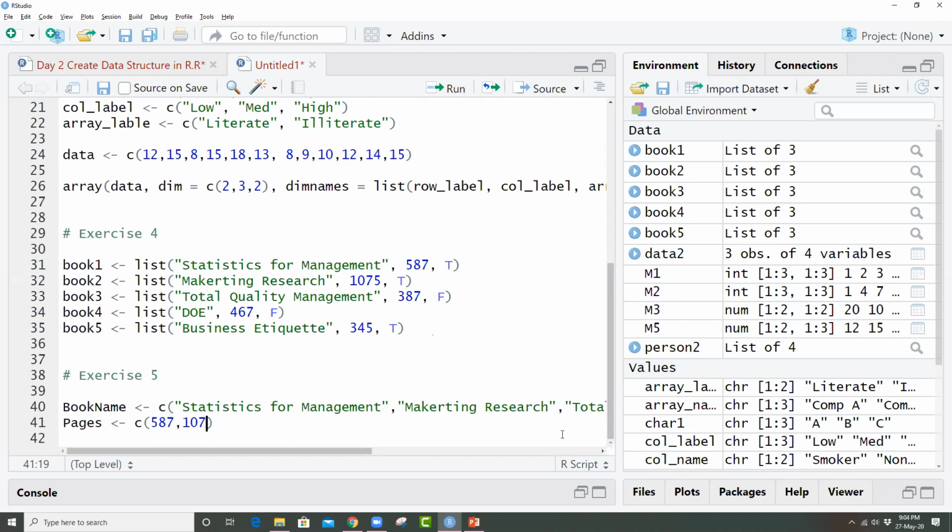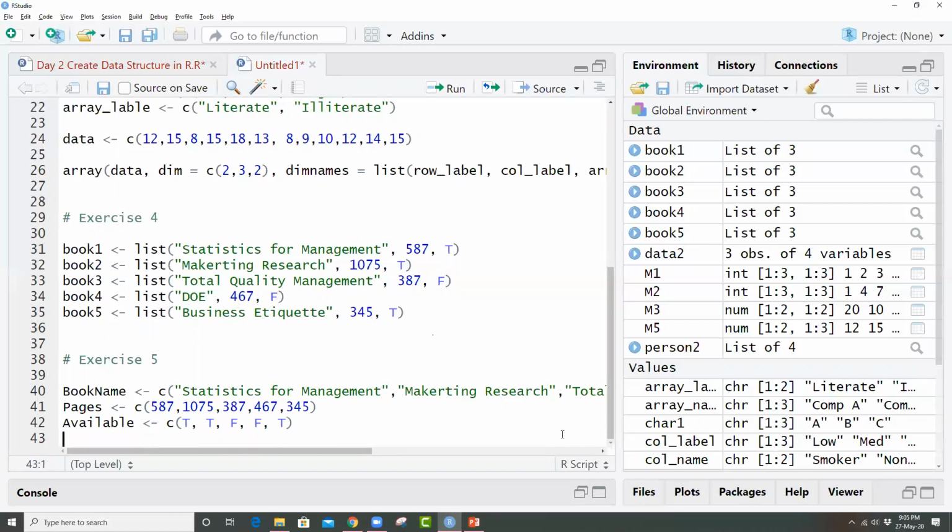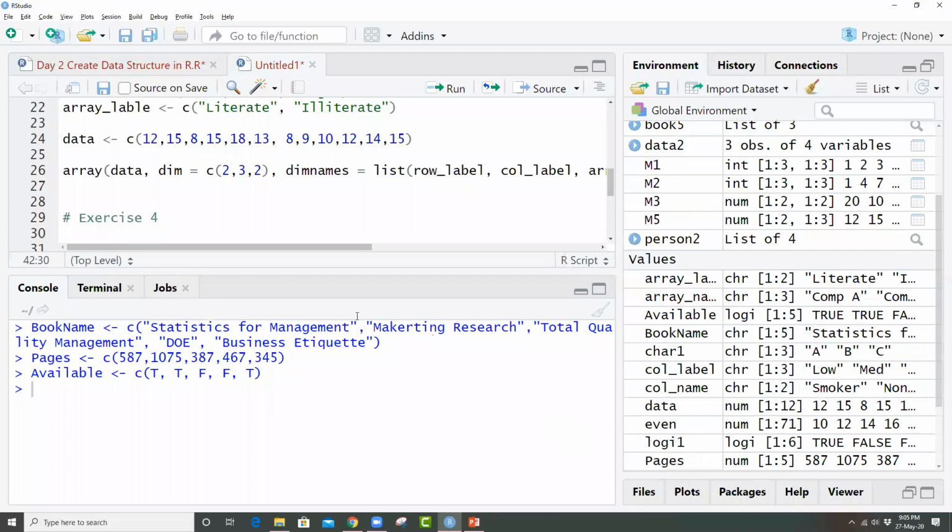So let me add this quickly. Then 1075, then this 387, and then 467 and 345. Another is, let's say, available. So that is true and false. So that is a logical vector that we are generating. So that has been generated, right? Let me run this. It has been successfully run.